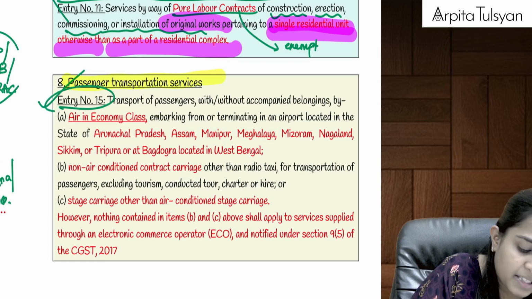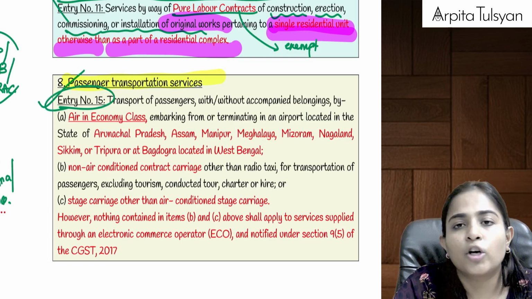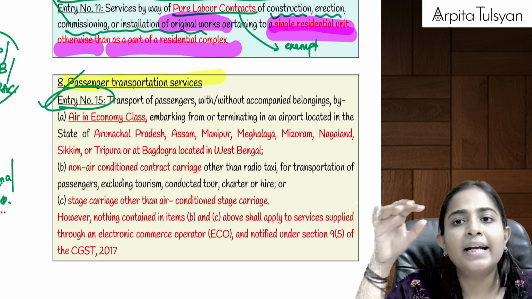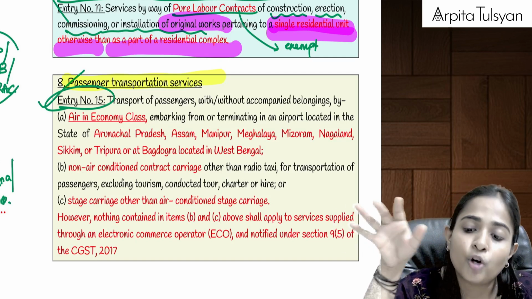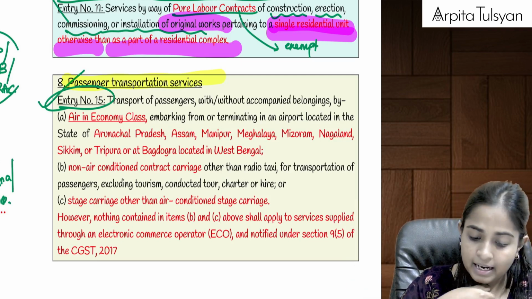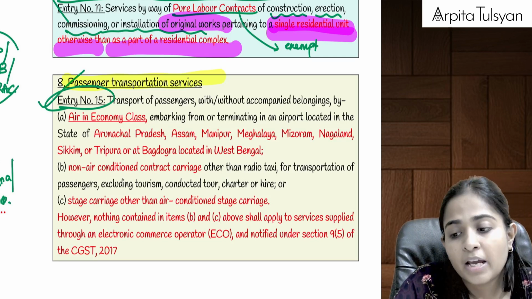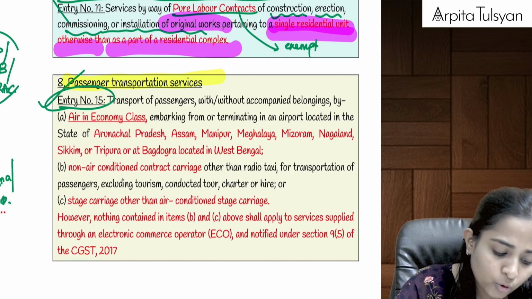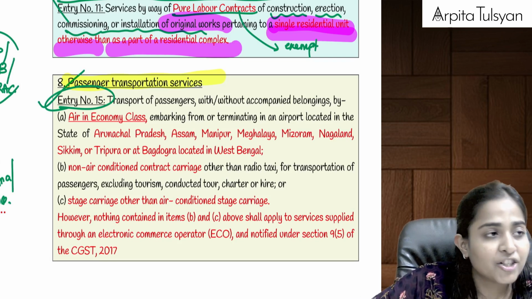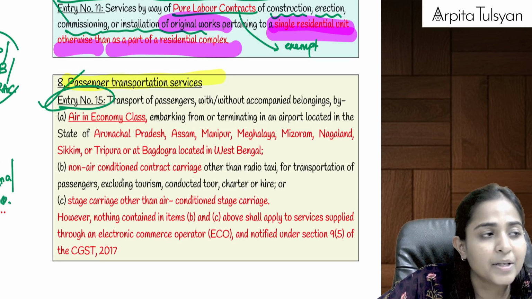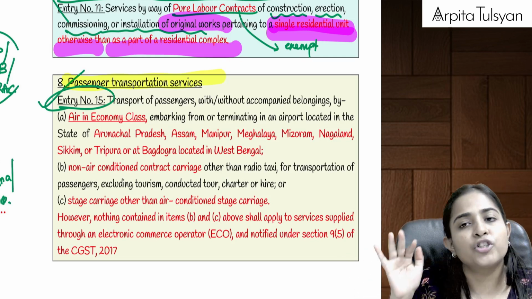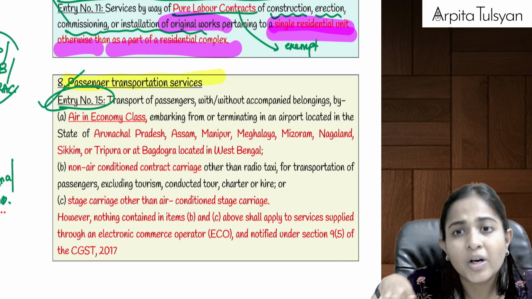First one, in case of passenger transportation service, let's talk about air travel. Okay, normally air travel is fully taxable. But if you are doing air travel in economy class, not in business class, not in first class, and your travel is going to start from the airports which are located in Arunachal Pradesh, Assam, Manipur, Meghalaya, Mizoram, Sikkim, Tripura, or at Bagdogra, which is located in West Bengal. Either your journey is going to start from here, or your journey is going to end at these airports.